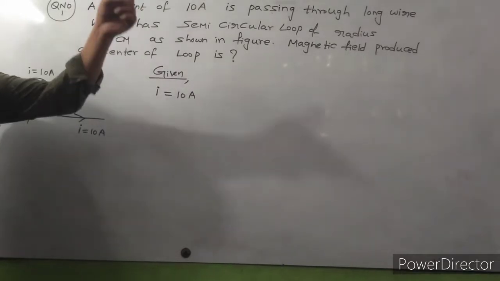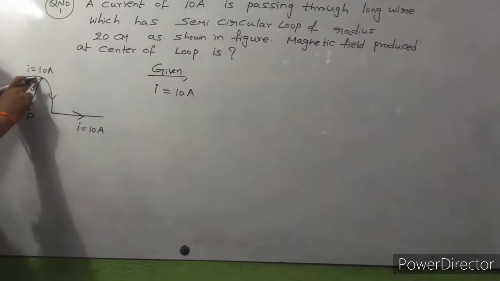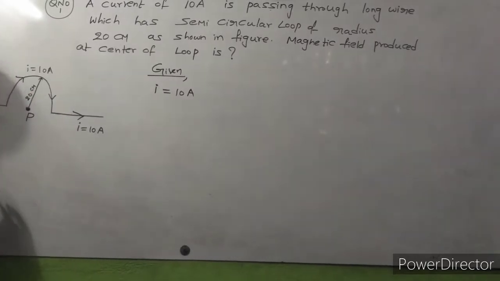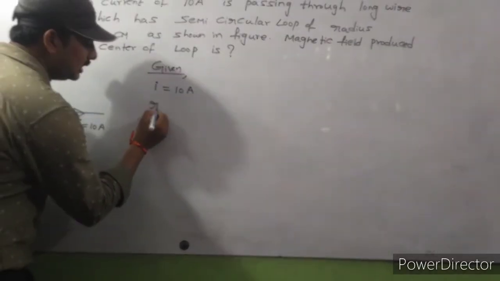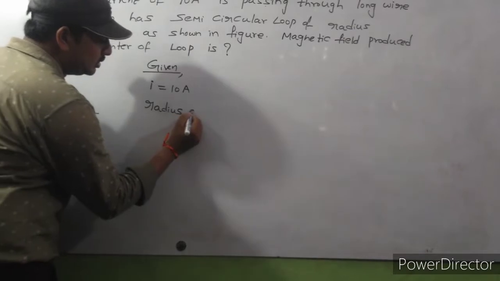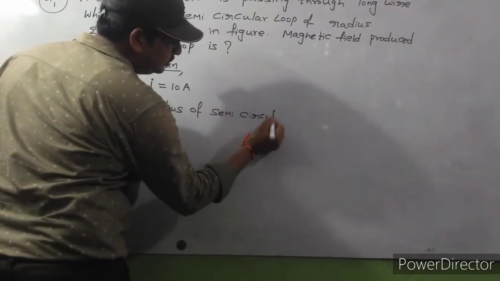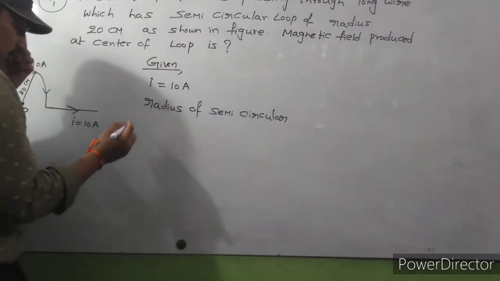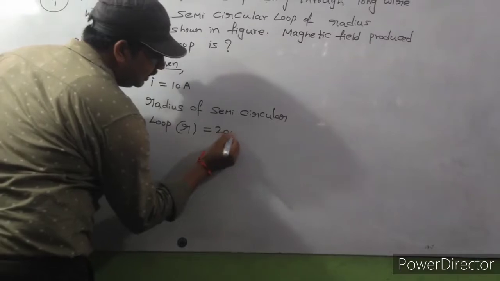So 10 amps is passing through a long wire which has a semicircular loop of radius 20 centimeter. R is equal to 20 centimeter.